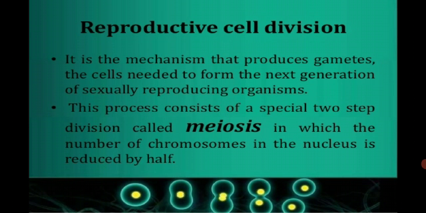The second type of cell division is called reproductive cell division or meiosis. It is the mechanism that produces gametes, the cells needed to form the next generation of sexually reproducing organisms. This process consists of two special steps of division called meiosis, in which the number of chromosomes in the nucleus is reduced by half.